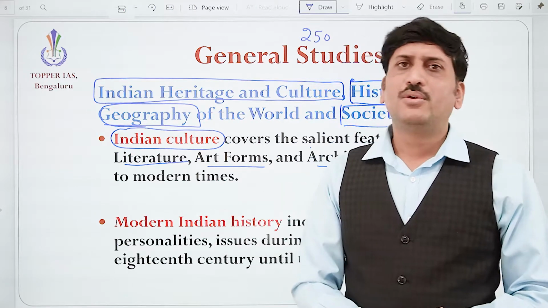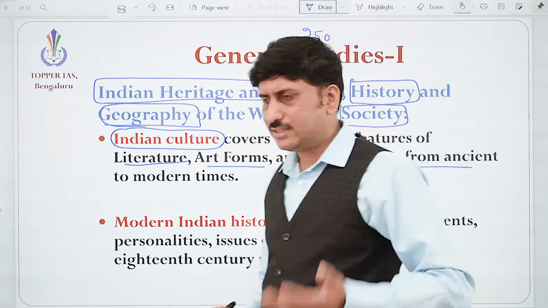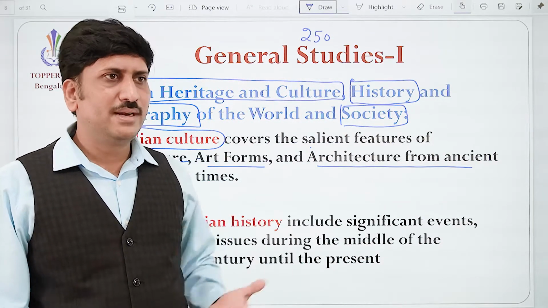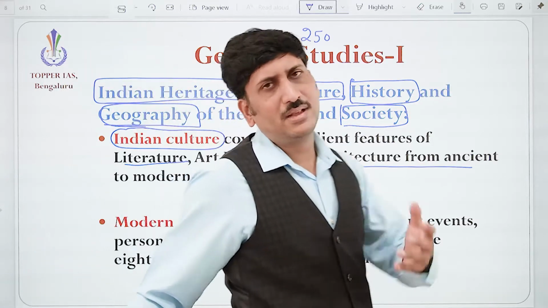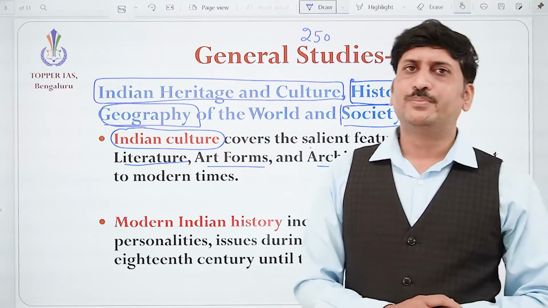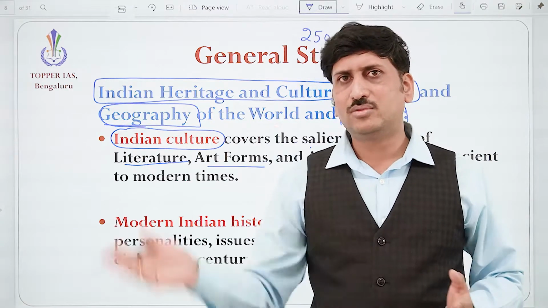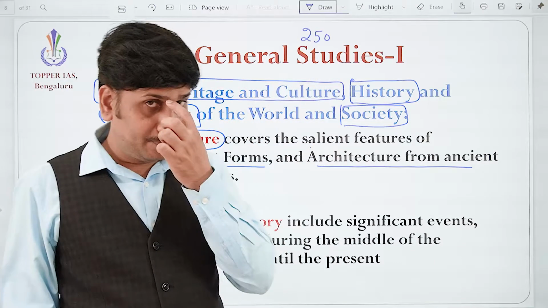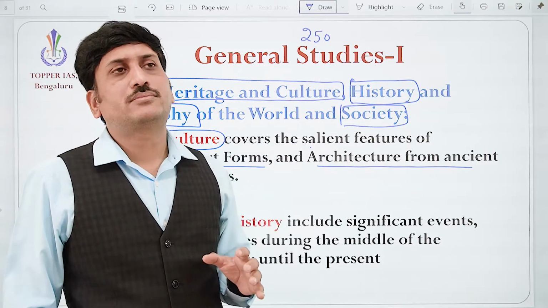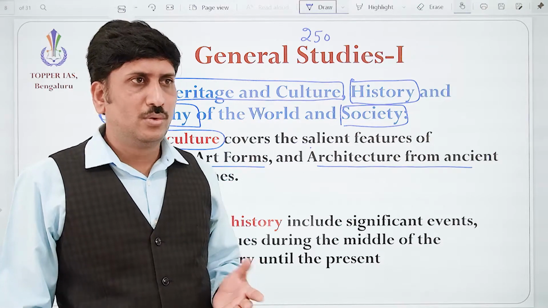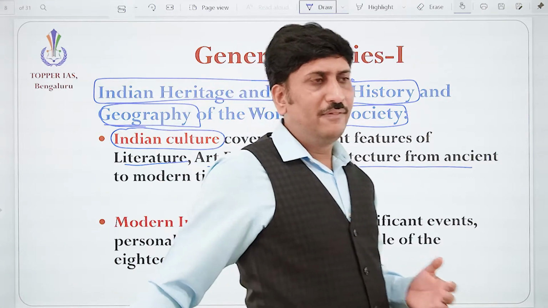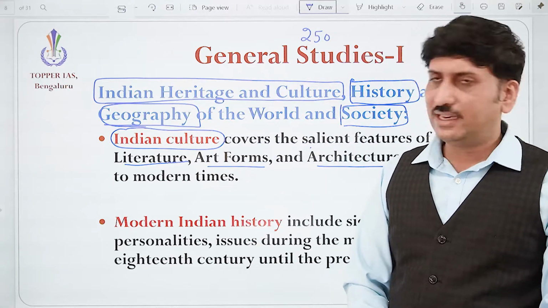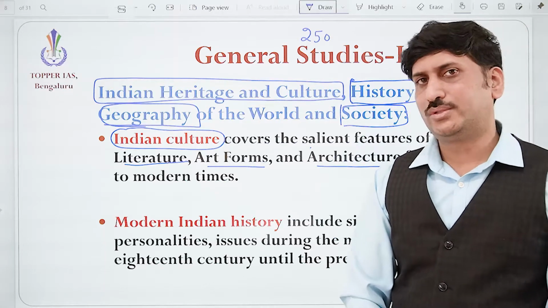If you study Vedic civilization, the Vedas, you will understand what type of beliefs were there, what type of rituals were there, how medicine was developed, means what kind of treatment they used to give. It's not just about medicine, also about mantra, maya, correct? So the literature gives us insights into the life of those people, what type of occupation they used to do. Everything we can understand with the help of the literature. That is why we need to study literature. It is a very, very important source.